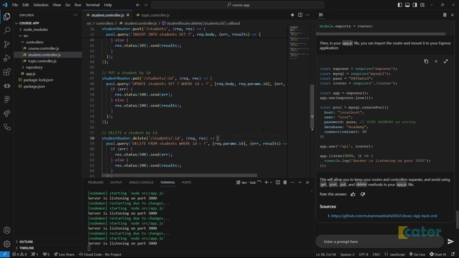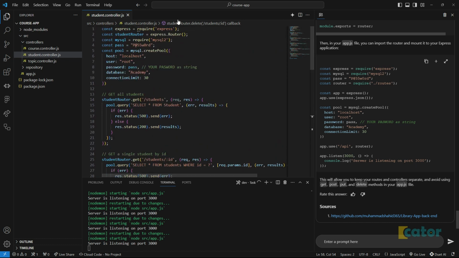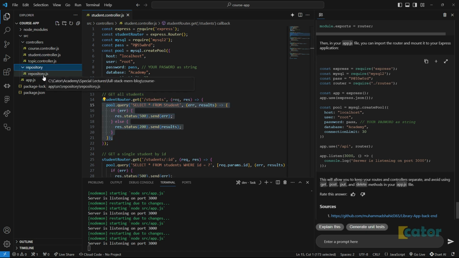So cool. I'm super happy so far with Duet AI. It's doing pretty well, I'll tell you that. But I would still want to take it to the extreme, right? I can see this controller looks pretty good, but it puts my repository code, which means the code that talks to the database, along with my API code. How about it helps us extract this functionality to a specific repository of such a controller?